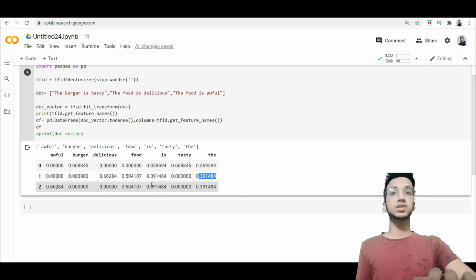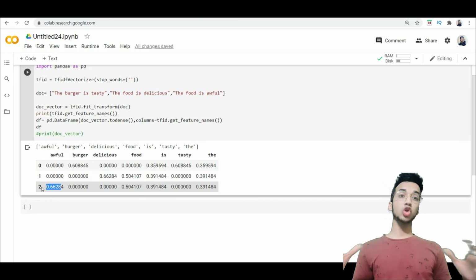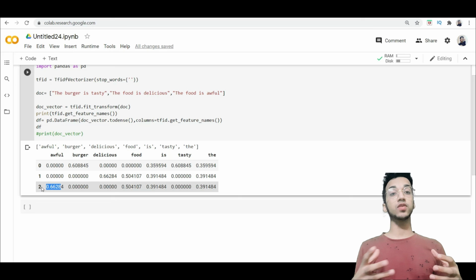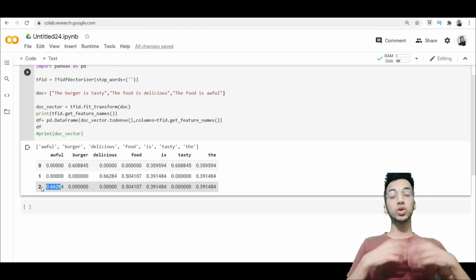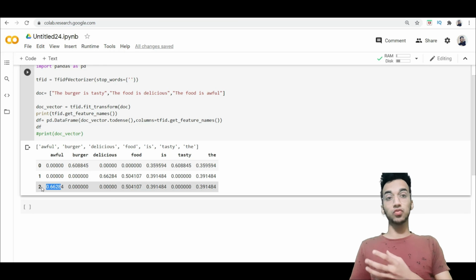Similarly for sentence 3, awful will have the highest weightage. So that is all about TF-IDF. It's just a more clever way of assigning weights to more important features, which we weren't able to do in the bag of words approach.